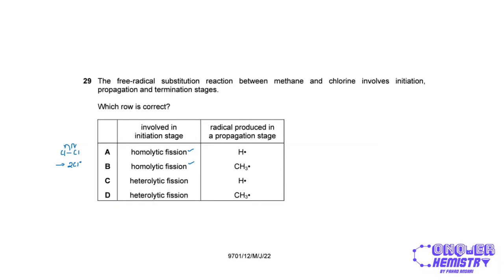And a radical produced in a propagation stage, now remember, nowhere in any free radical substitution reaction will you ever get a hydrogen free radical, right? It will always be either a hydrocarbon free radical or a halogenoalkane free radical or a halogen free radical, no hydrogen free radical. So it's going to be option B.